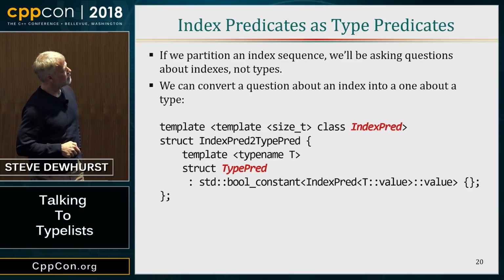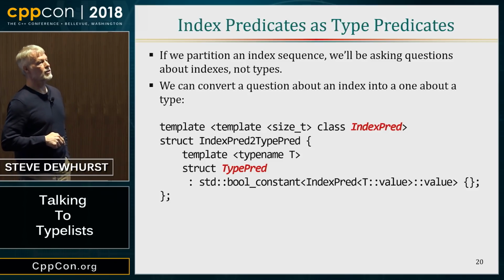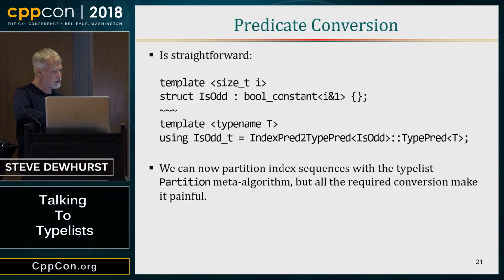So this type predicate will simply evaluate the index predicate and produce a true or false type result. So it's a very quick and dirty conversion of an index predicate to a type predicate. And we could use it like this, but we probably don't want to.